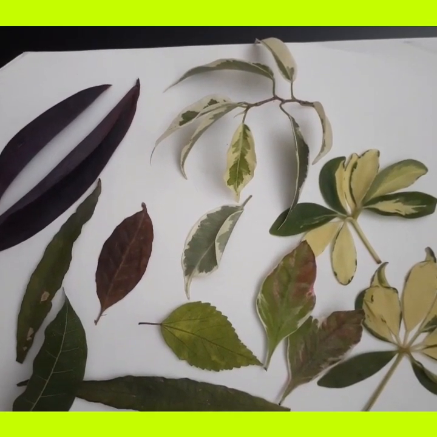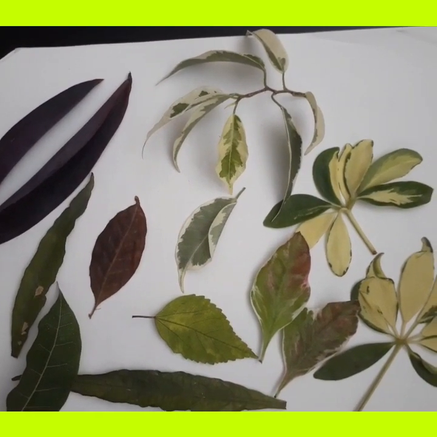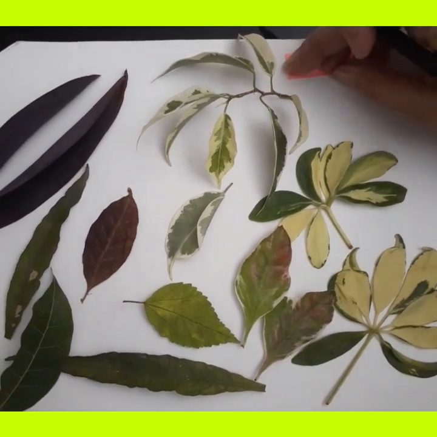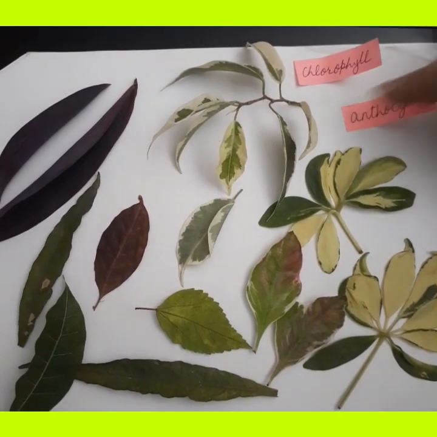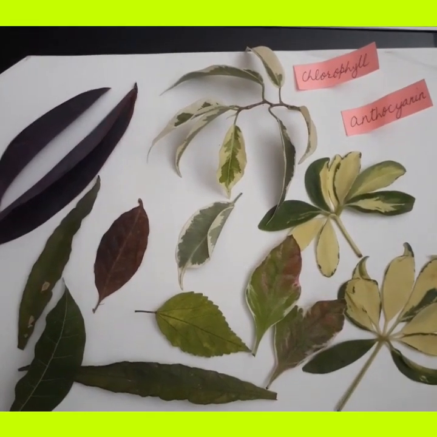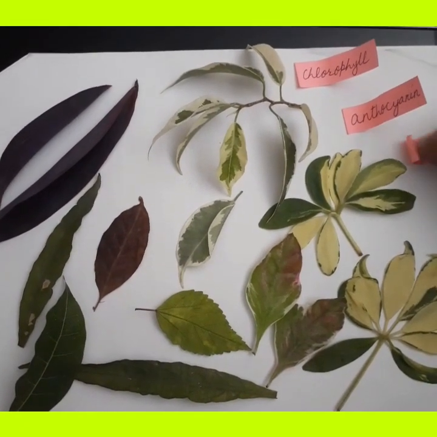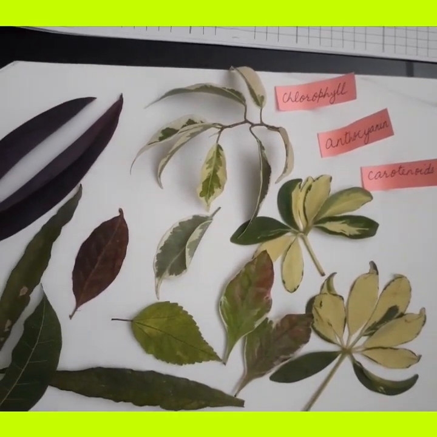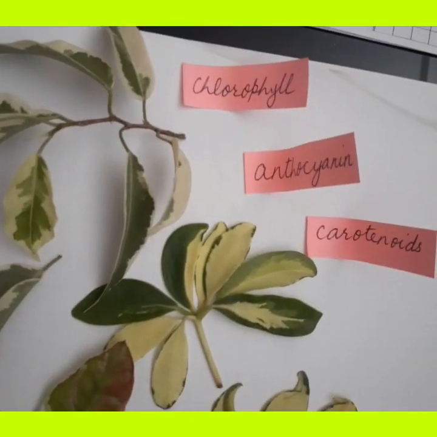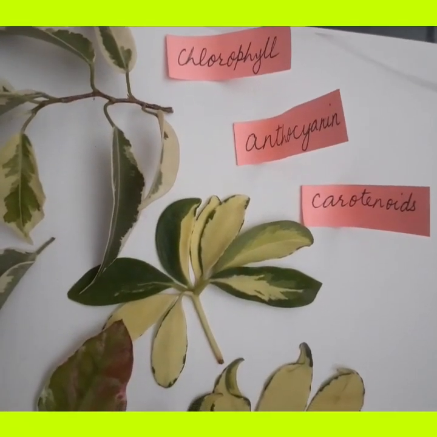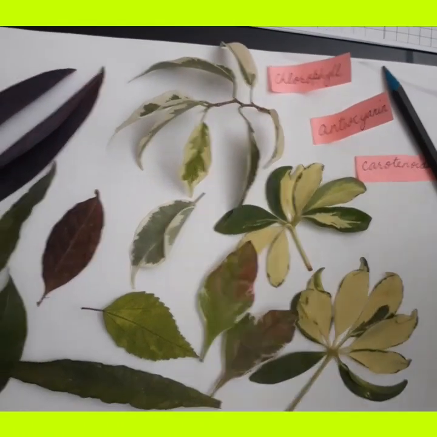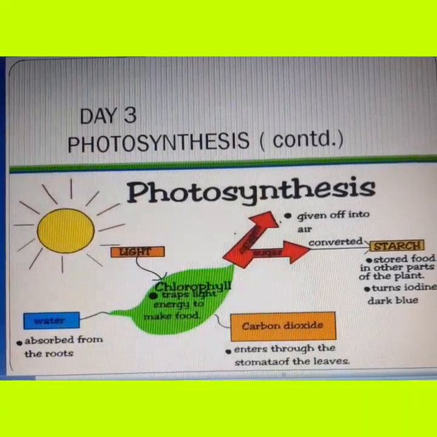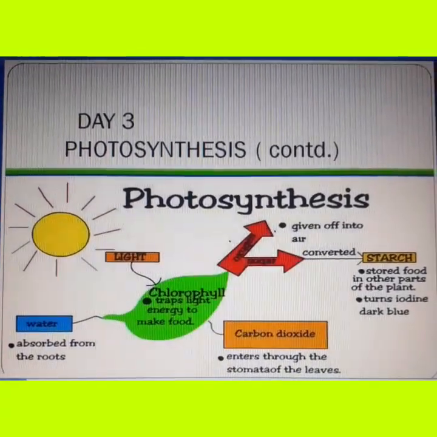So, photosynthesis does take place in these leaves also, but they have other pigments like anthocyanin and carotenoids present in them, and these are more in number, which make these leaves less green than others.